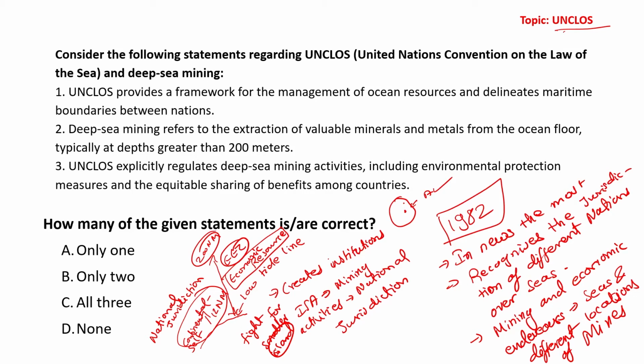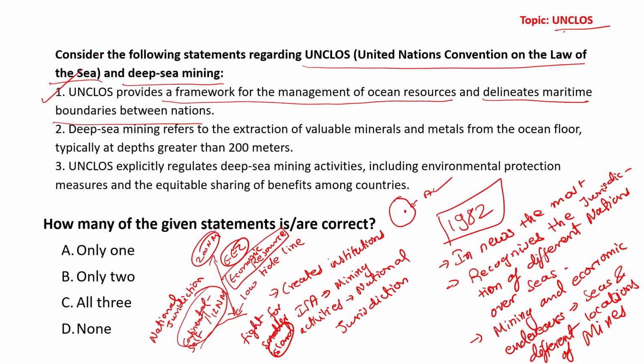So let us now get into the question and its options. Consider the following statements regarding the United Nations Convention on the Law of the Sea and deep sea mining. First: UNCLOS provides a framework for management of ocean resources and delineates maritime boundaries between nations.